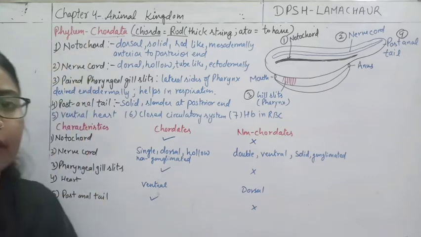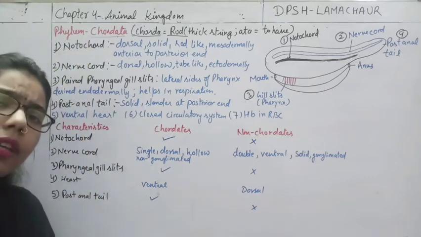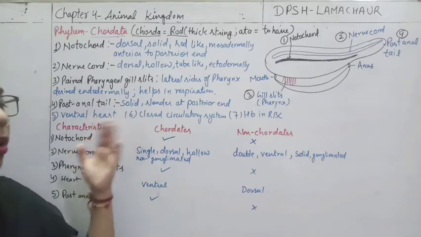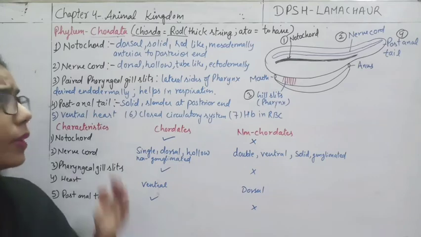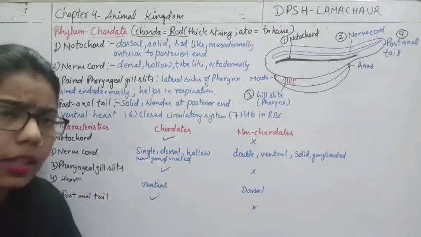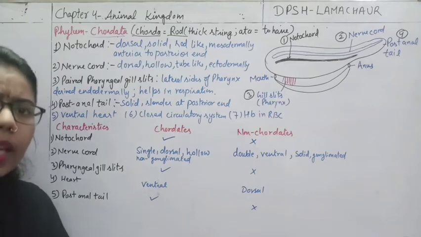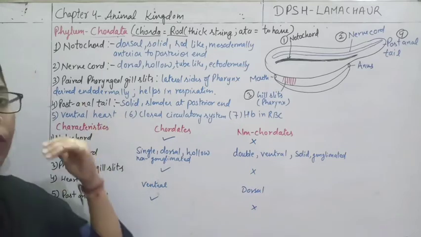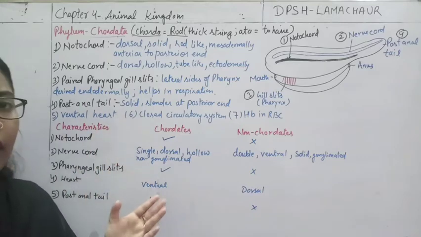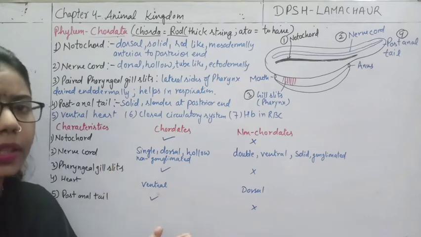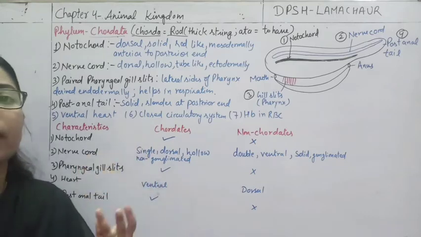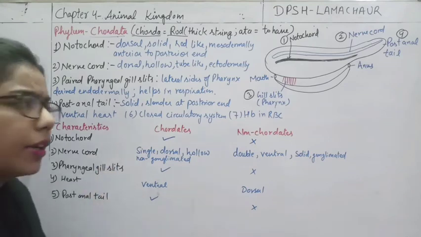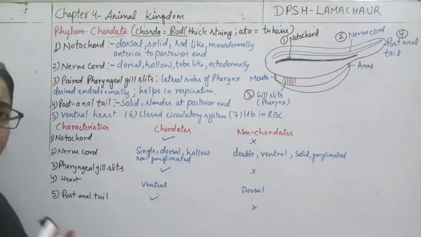So in case of chordata, they also have organ system level of organization. If we talk about symmetry, they also have bilateral symmetry. The third thing, the germinal layer: they are also triploblastic, having 3 layers: ectoderm, mesoderm and endoderm. If you talk about the coelom, they are again coelomate, or true coelomate. And about the body plan, they also have a complete body plan, that is, a complete digestive tract. Clear? So we are not discussing it again.